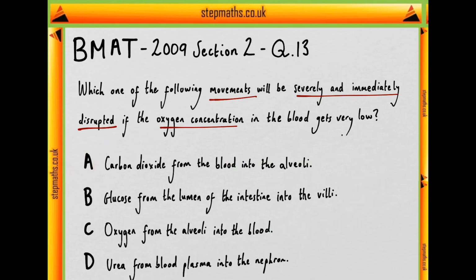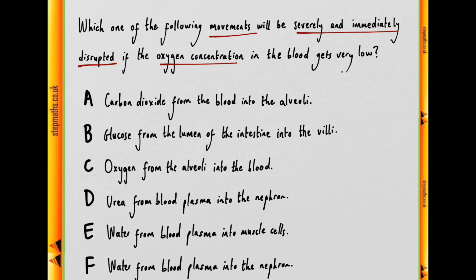So let's start with statement A, which is that carbon dioxide from the blood into the alveoli will be severely and immediately disrupted if blood oxygen gets very low. Well, we should immediately recognise that this would be a process of diffusion rather than active transport.